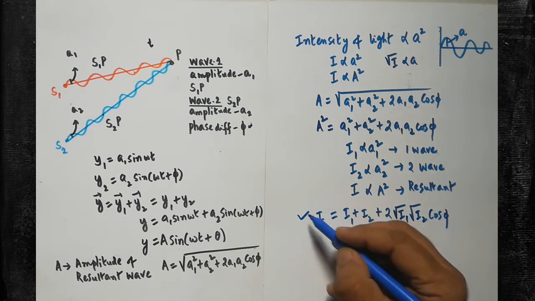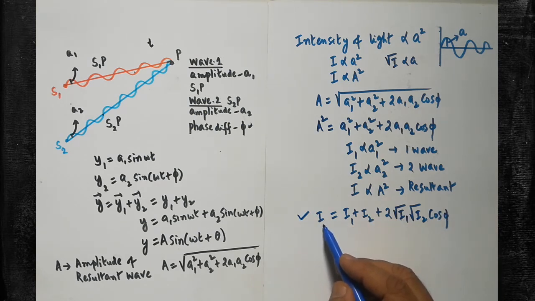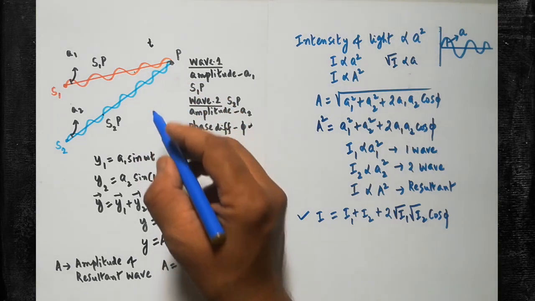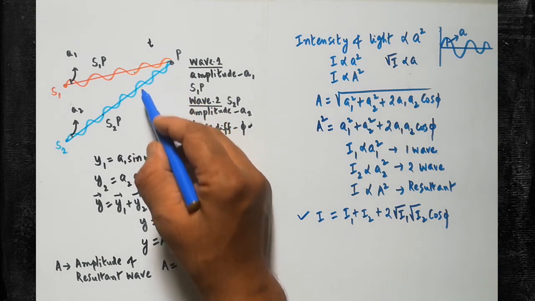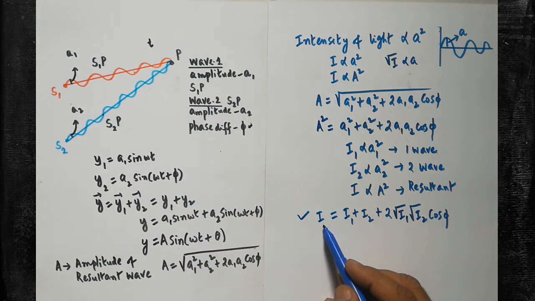So this is the expression from which we are able to calculate the resultant intensity of the interfered wave. When the two waves are interfering with one another, you will get the resultant wave, and the resultant wave will have this much intensity. Okay.